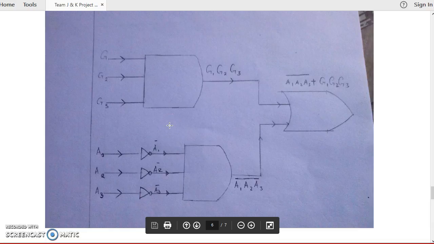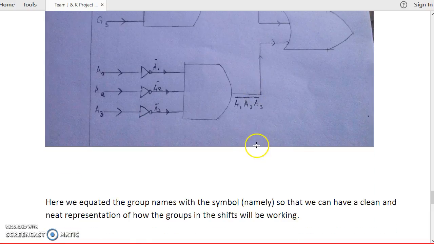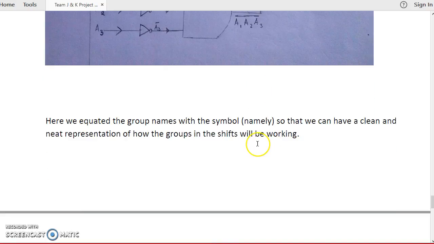So this is how we are going to represent that. The final solution shows that if shift 1 is on, shift 2 is not on. If shift 2 is on, shift 1 must not be on. It's like an on-off relationship, and it was achieved using logic gates.